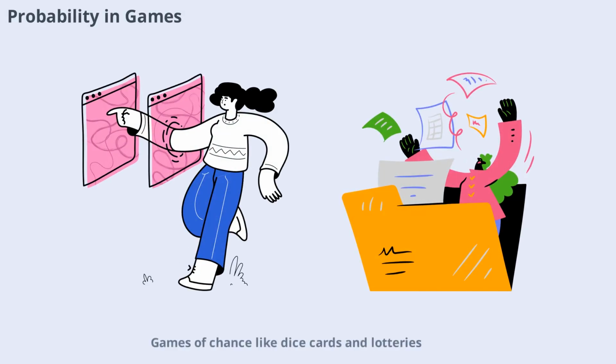Games of chance like dice, cards, and lotteries are classic examples of probability in action. Understanding the rules of probability can give you an edge, whether you're playing for fun or analyzing strategies. It's all about knowing the odds and making informed choices.